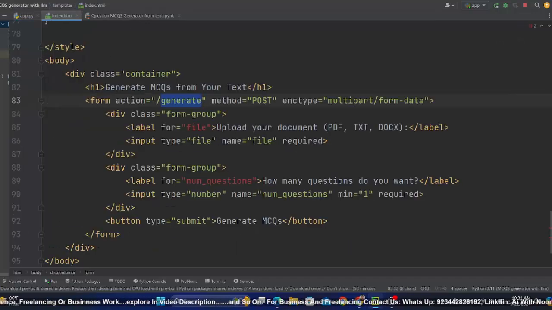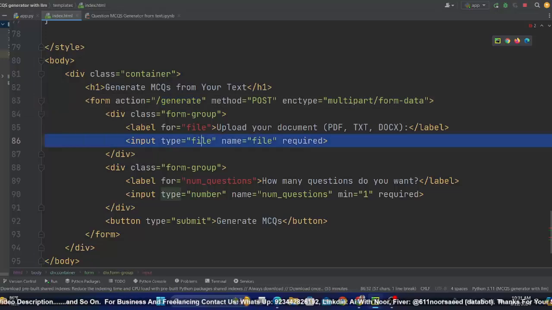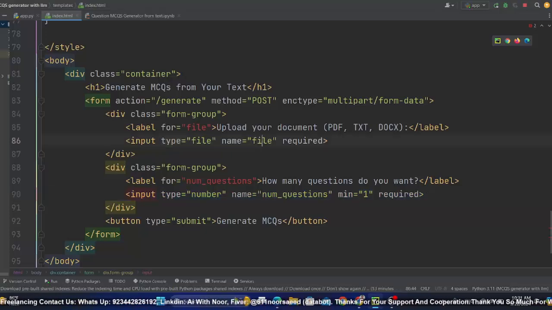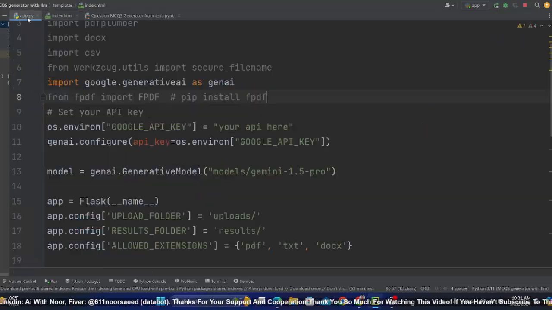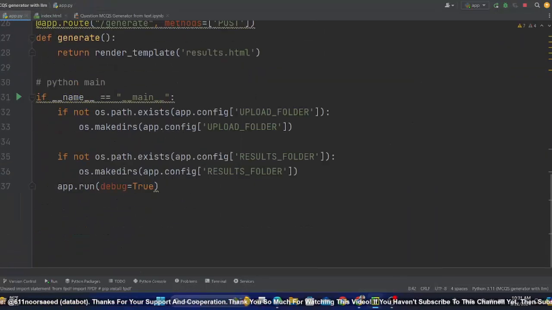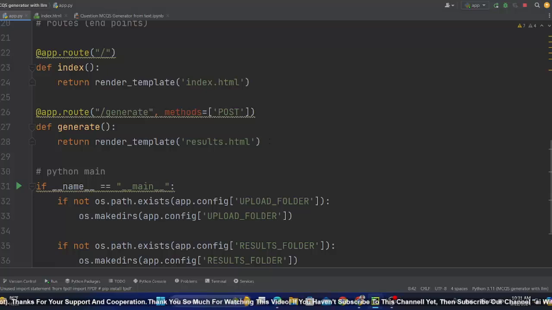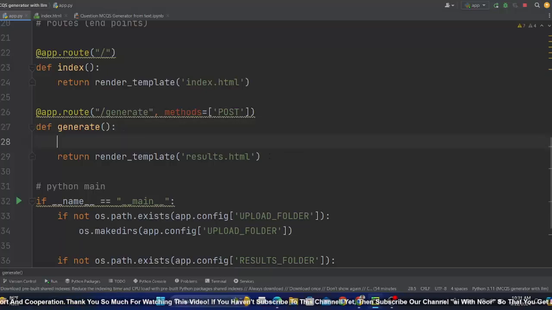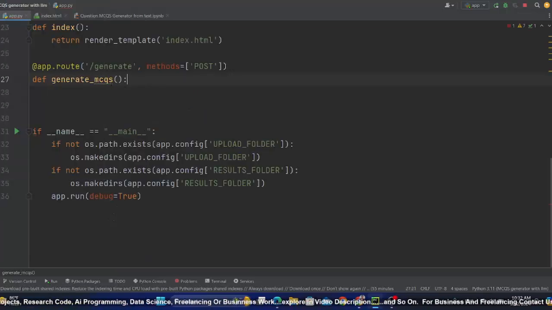So आपको पता है कि index.html में जब आप कोई PDF और TXT फाइल अपलोड करते हो तो वो बेसिकली यहाँ पे आता है, and number of question here. So we need to get that with the help of a file and number of question right here. So let's go to this function, और इसके अंदर सबसे पहले काम हमने ये करना है कि ये दोनों फाइल्स यहाँ पे गेट करने हैं, I mean files and number of questions. So see, this is very important. One thing more, I changed the name to generate MCQs.